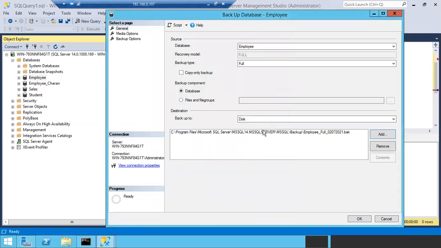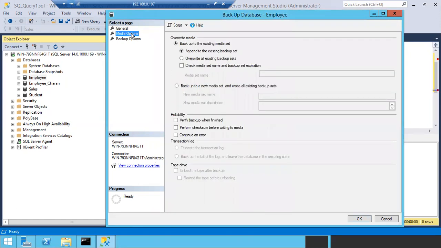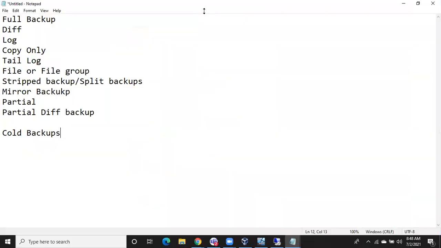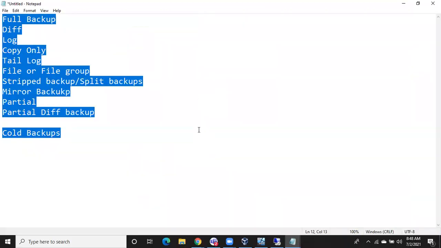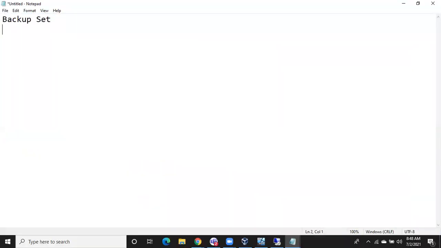Okay, so you can see now this is the path to this location. It is going to create this file, employee underscore full underscore with the date.bak. Media options. Okay, here you can see overwrite media. Here you have to understand two terminologies: backup set and media set. What is this backup set and what is this media set?